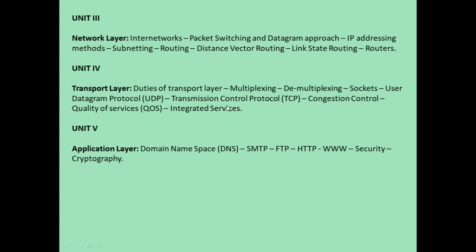The last and final unit of computer network engineering is the application layer. Here we will discuss the different protocols we have in the application layer: the domain name space, which is an application, and Simple Mail Transfer Protocol. We have File Transfer Protocol, HTTP, World Wide Web, security and cryptography. So these are the five units we have as part of our computer network engineering subject, and we will discuss each and every unit and topic in detail in the forthcoming classes.